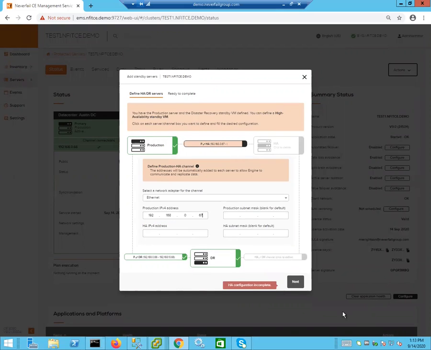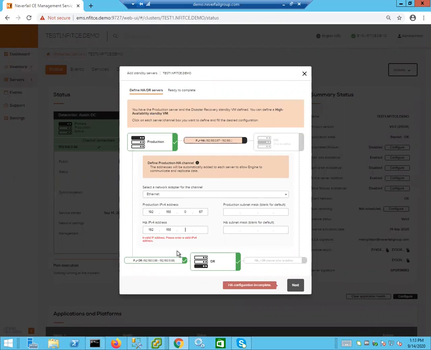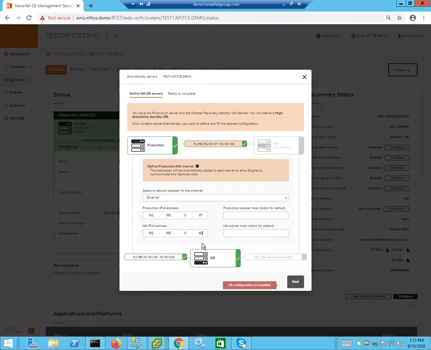192.168.0.67. And then our HA copy is going to be 192.168.0.68. All right. And as we've said in previous videos, if your subnet mask is 255.255.255.0, you can just leave it. That is the default mask.